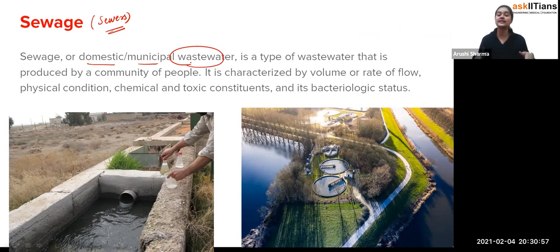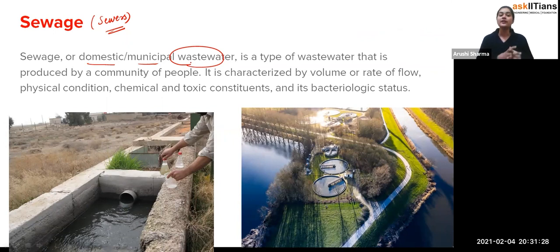The sewers are formations of cemented rows or pipes through which the sewage passes. So the sewage from our houses, offices, schools, or any other area where people are living, the sewers are used to pass that water to another place, so that we can collect that sewage water at one such place and treat it properly, so that it could get purified. Okay.